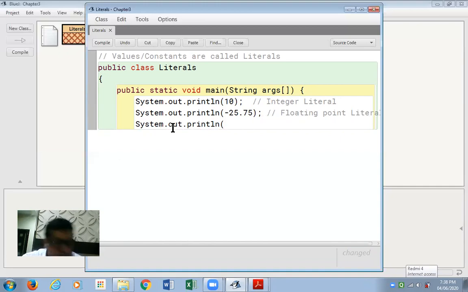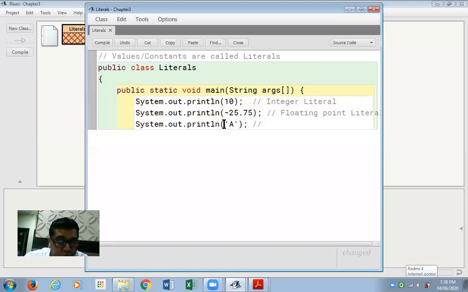System.out.println. I could type any alphabet from my keyboard and put it in single quotes. I'm typing the alphabet capital A, or it could be any alphabet or any digit also, or any special character also. I repeat, any character from your keyboard, any character from the character set that we discussed. It should be only one character, and it is necessary that you enclose it in single quotes.